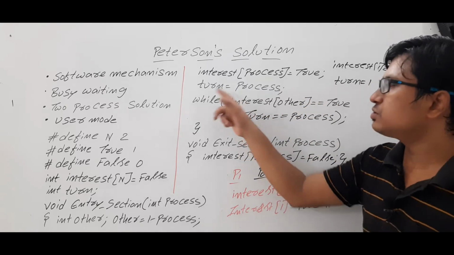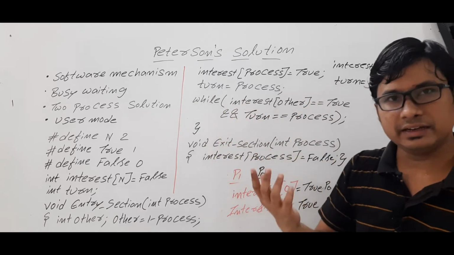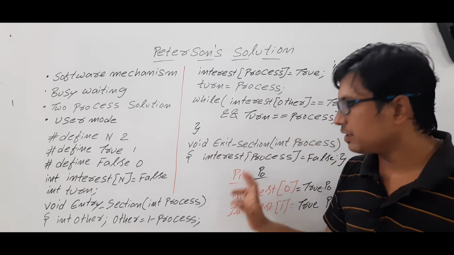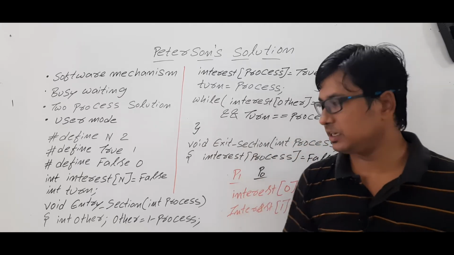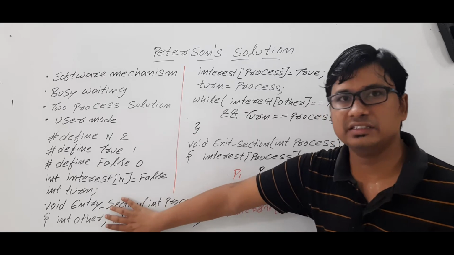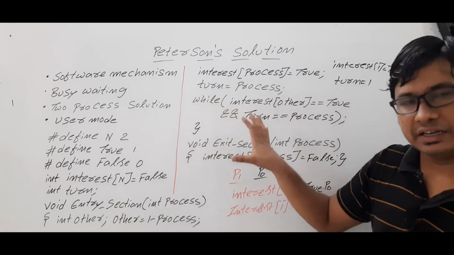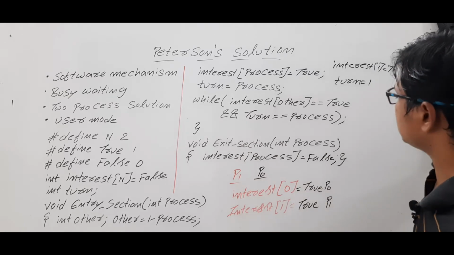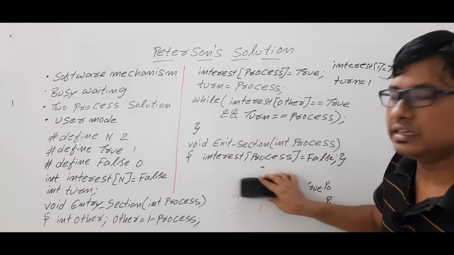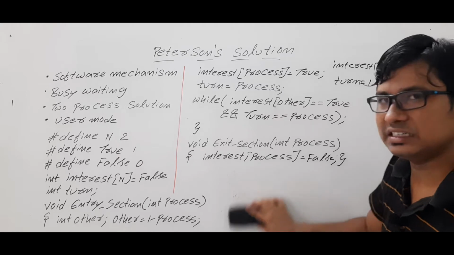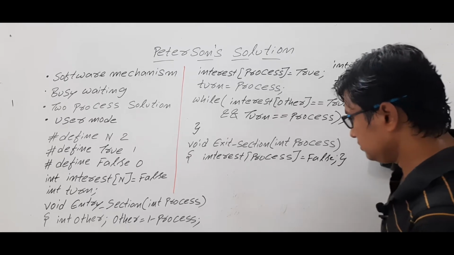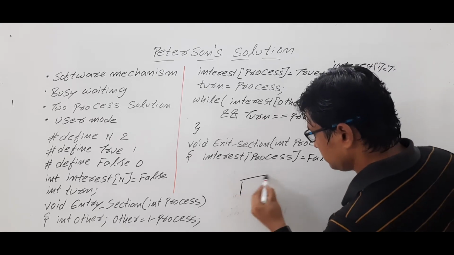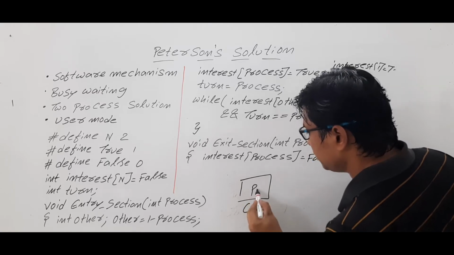The condition is false. So if the condition is false, then process P1 will enter into the critical section, because we know that after the entry section, we will have the critical section. Am I right or wrong? So the meaning is that process P1 is there in the critical section. Is it clear? In the critical section, process P1 is there.